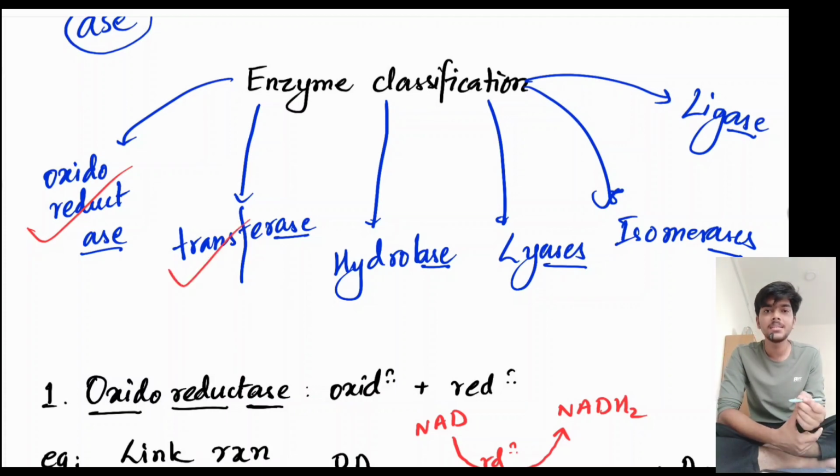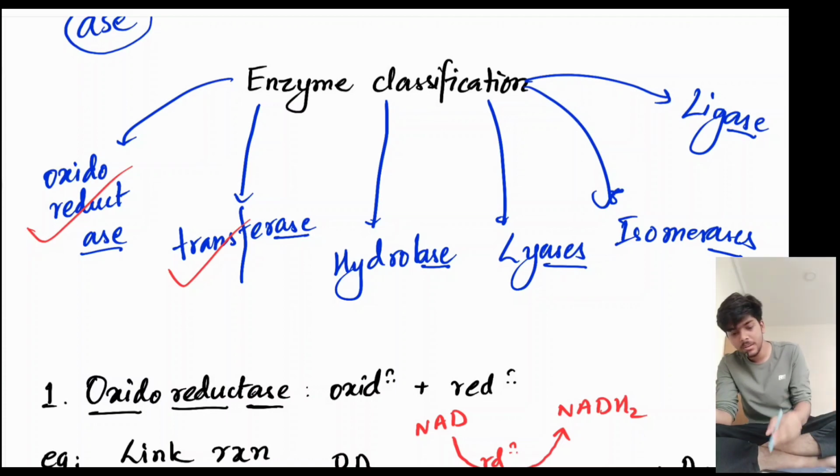Second is transferase enzyme, which is responsible for catalyzing the transfer of groups. For example, during the conversion of glucose into glucose 6-phosphate, a phosphate group gets transferred from ATP to glucose, and that's how glucose 6-phosphate is made. The enzyme right here is hexokinase enzyme, and kinase enzyme is indeed a transferase enzyme because it is responsible for catalyzing the transfer of phosphate group.